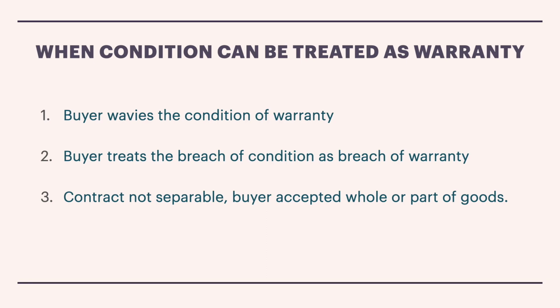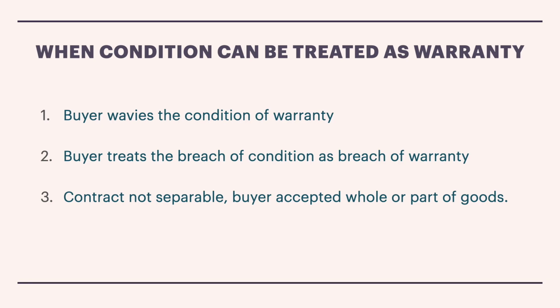Second, the buyer treats the breach of condition as a breach of warranty. Now here make sure that the buyer is willingly claiming that even though the main performance of the contract has not been fulfilled, right?